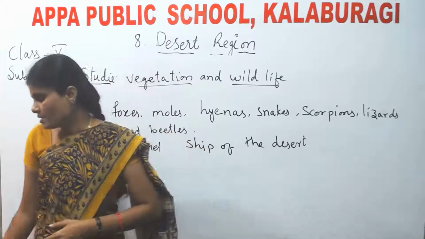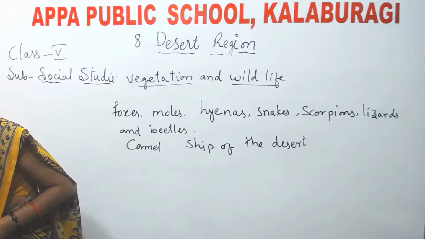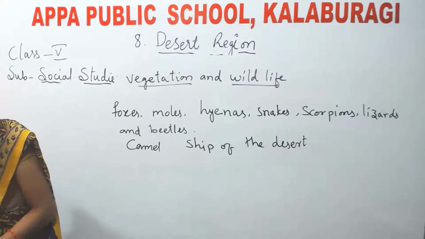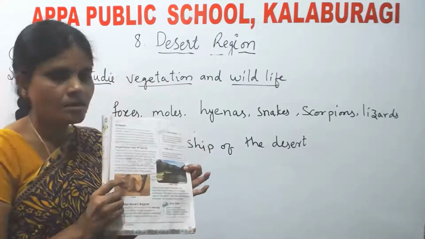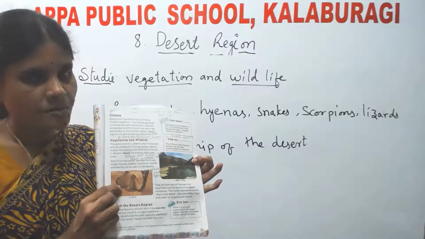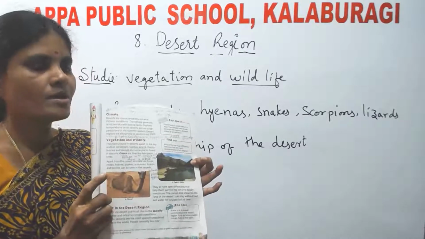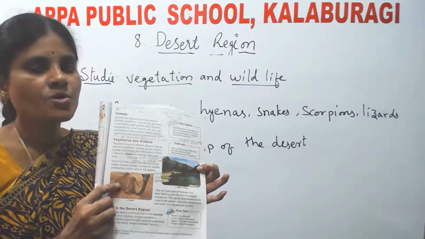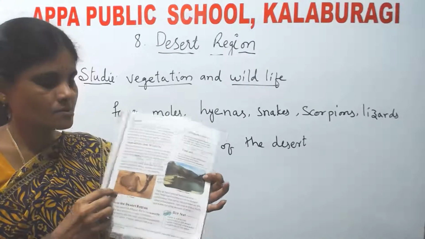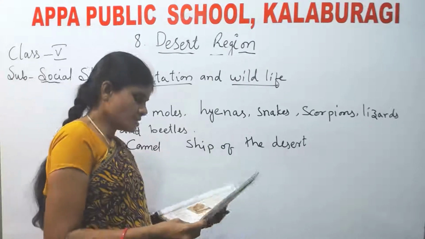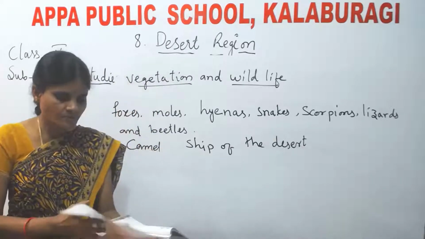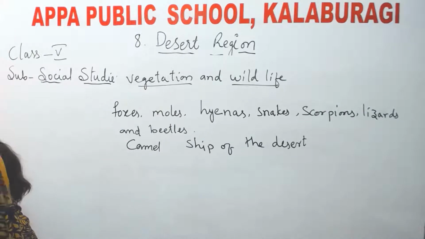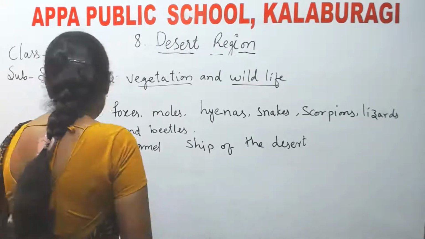Okay, now see, this is called, what is this called? Camel. Okay, this is the camel. This is the common animal which is found in the desert areas. Okay. Now, next one is oases. What are oases? Now, let us see oases.